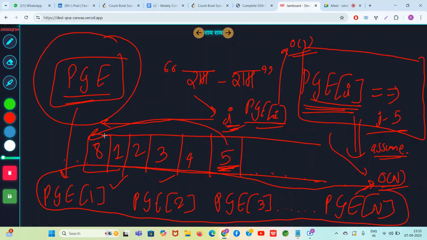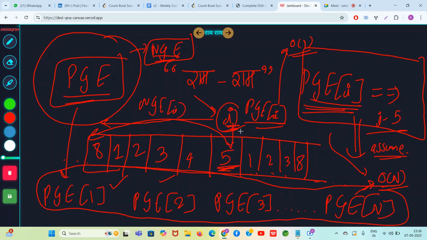So, like the PGE concept, there is the NGE concept also. Next greater element. You can assume that we have pre-calculated the next greater element array also. Next greater element NGE of I means, if the ith element is 5, and you go in the right hand direction, which is the first element greater than 5? It's 8. So NGE of I is 8.